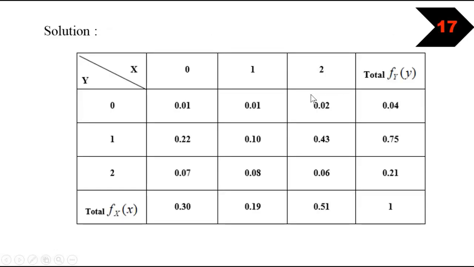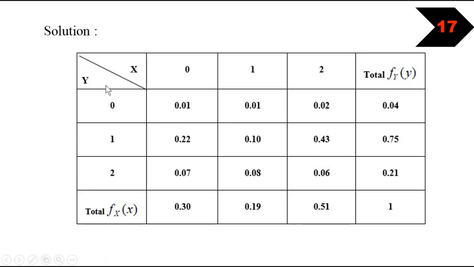Now, after constructing the table and finding the total values, the row sum gives the corresponding values for y. When y equals 0, the row sum is 0.04. When y equals 1, the row sum is 0.75. When y equals 2, the row sum is 0.21. So, these row sums will be the marginal density function of capital Y, and these column sums will be the marginal density function of capital X. Because we have changed the variable positions, the corresponding marginal PDFs also change their positions.